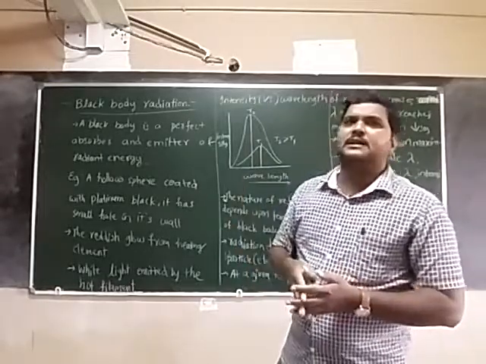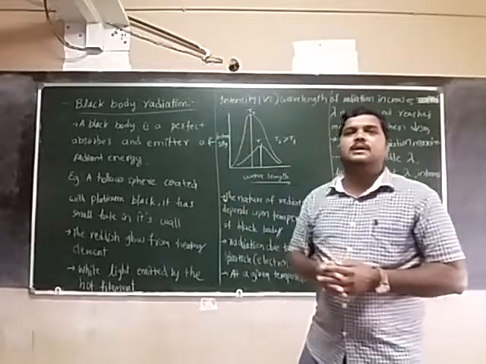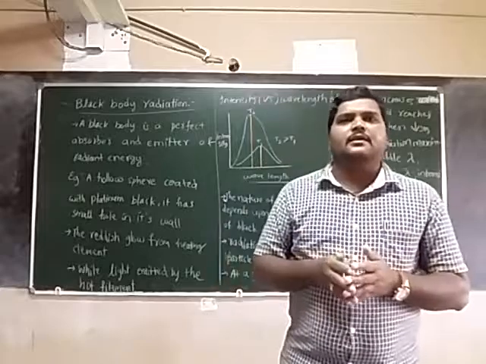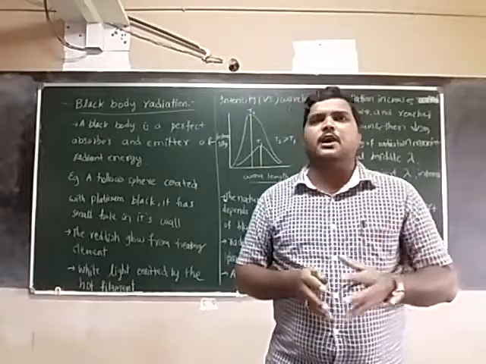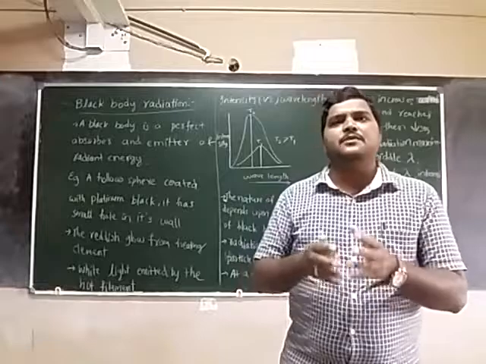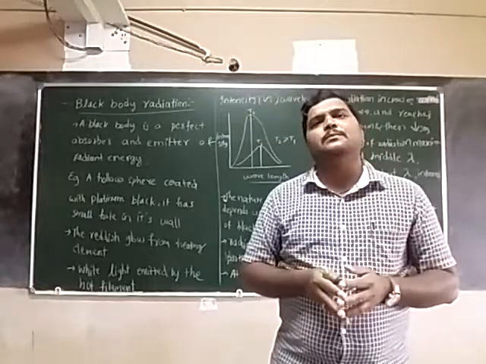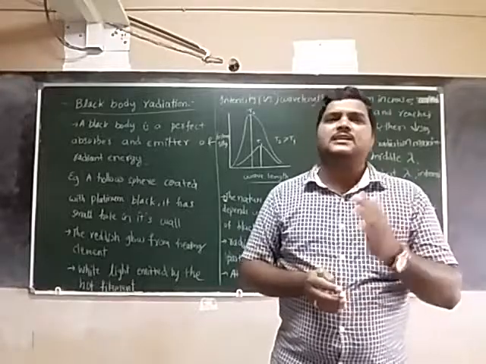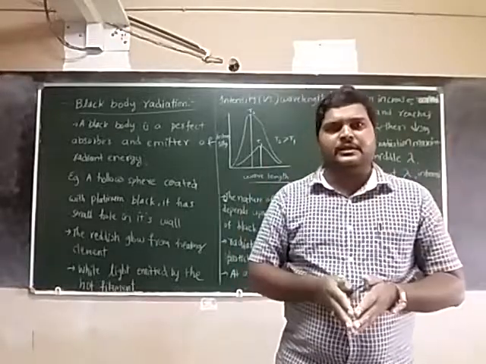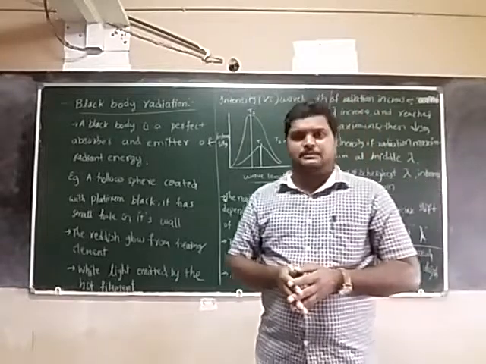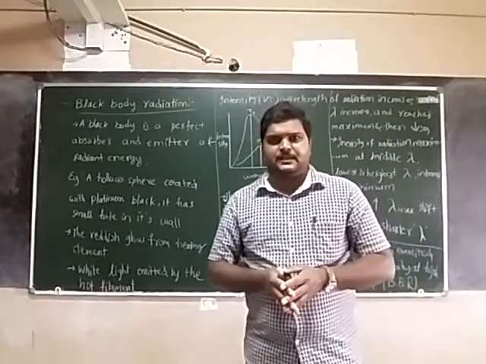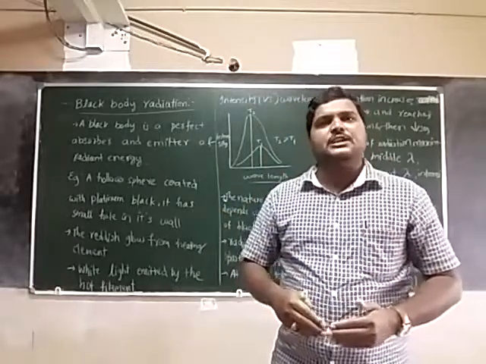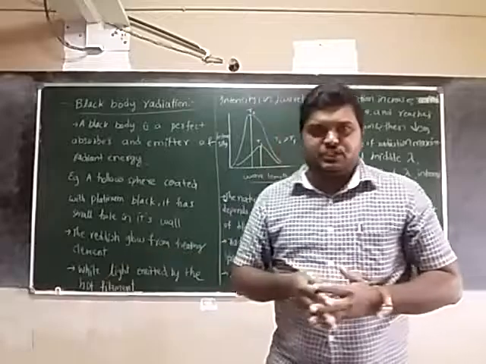First we see the black body radiation. Before that, if any radiation falls on an object, some of the wavelengths are absorbed by the body, some are reflected, and some are transmitted. That is a general thing we can discuss with respect to objects. But a few objects perfectly absorb all the radiation and perfectly emit all the radiation.